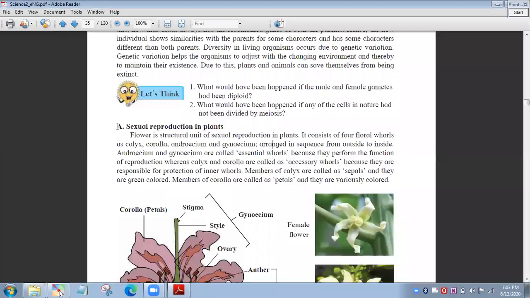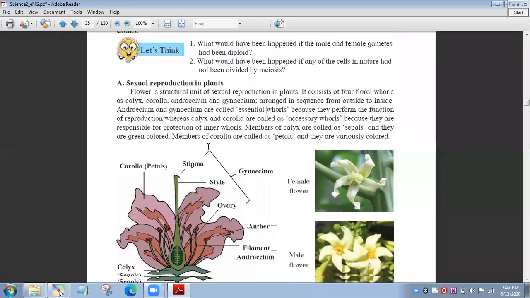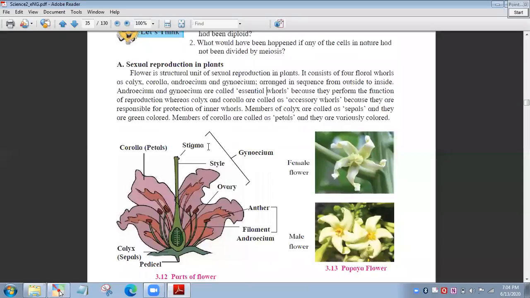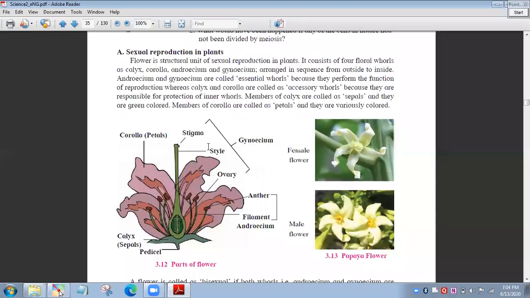Now we see sexual reproduction in plants. Which part of the plant is responsible for reproduction? Do you know which part is responsible for reproduction in case of plants?